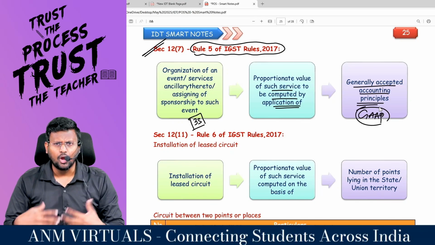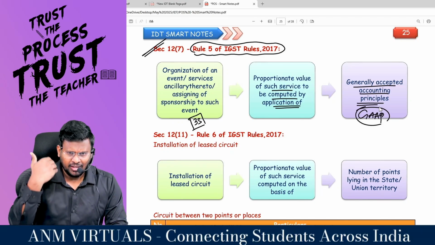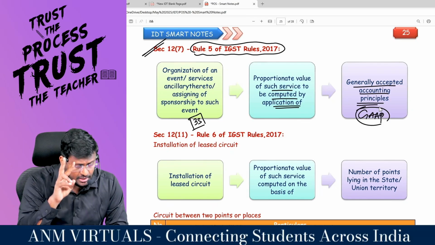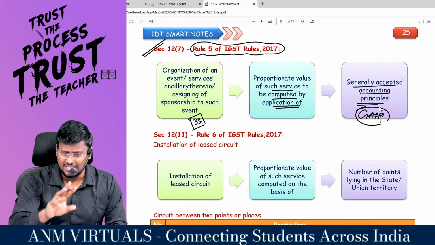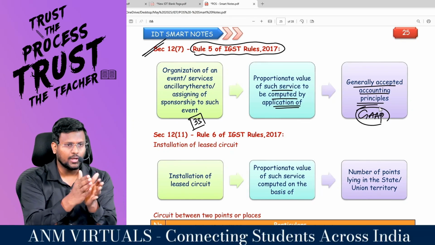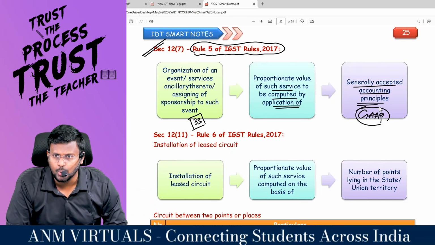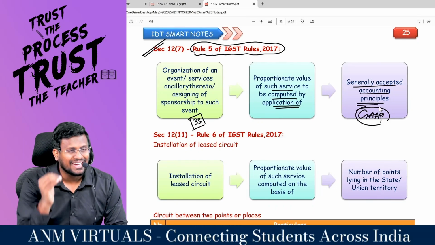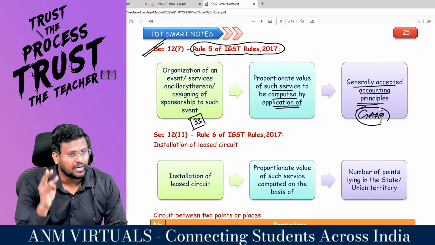For example, you are organizing an event of a scientific, educational or entertainment nature. If you organize it in 2 states or 3 states at the same time for a consolidated consideration, then the value of supply has to be bifurcated between all those states, right, sir? On what basis will you bifurcate? The Act is saying generally accepted accounting principles.